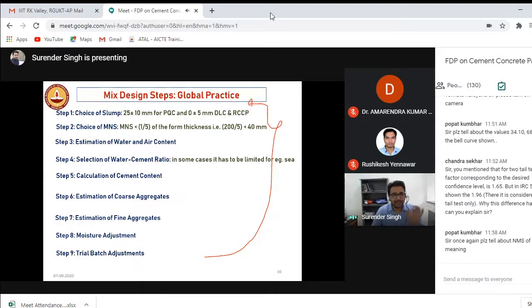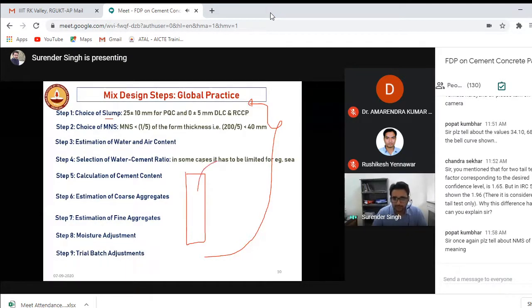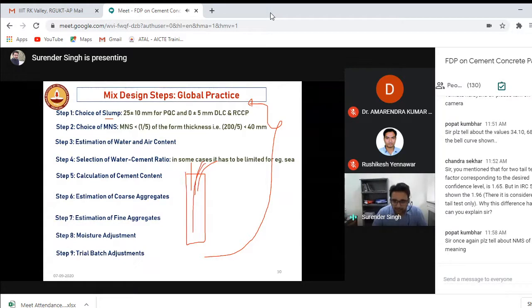But there are some deviations in the case of pavements. Slump: why is slump required? Let's say I'm making a column. I need more slump so that the mixture will go in the downward direction. If the mixture is stiff, it will be held here only, so you need to provide more vibration, right? But for pavements, what happens?